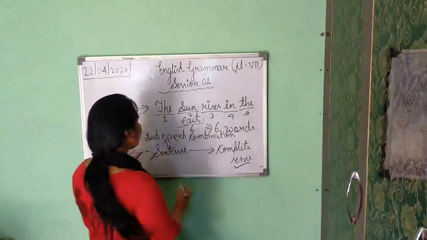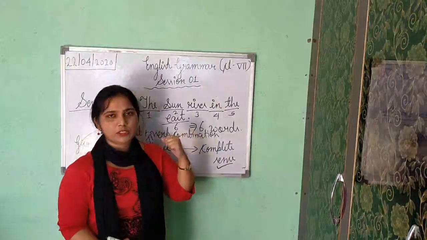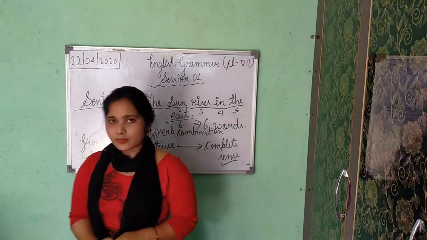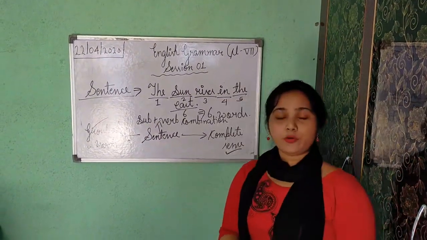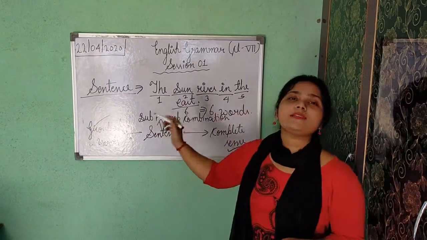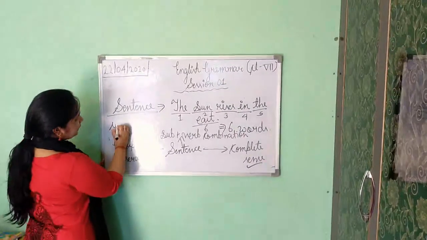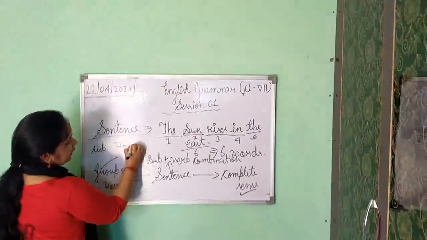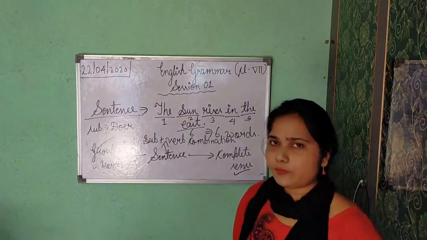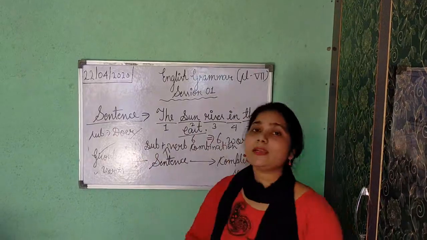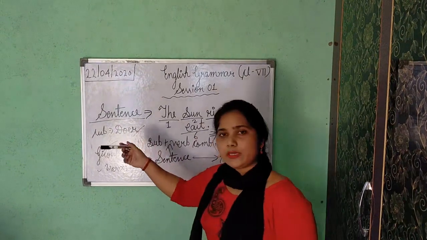Now here you can see subject verb combination. What is subject, class? In class 6 I taught you, and if any other teacher has taught you also, you must know what is subject. Subject is the doer of the action. The person or the thing which we are talking about, the person or the thing who is doing the work in a sentence, that is called our subject. Understood? What is subject? Subject is the doer of the action.